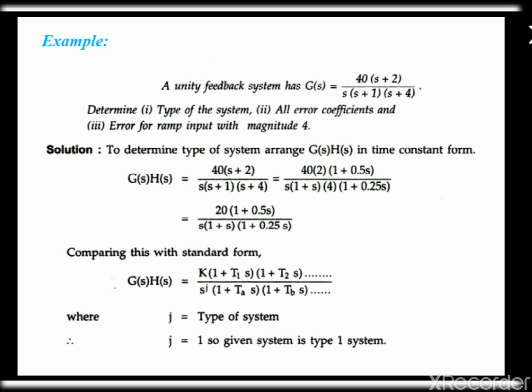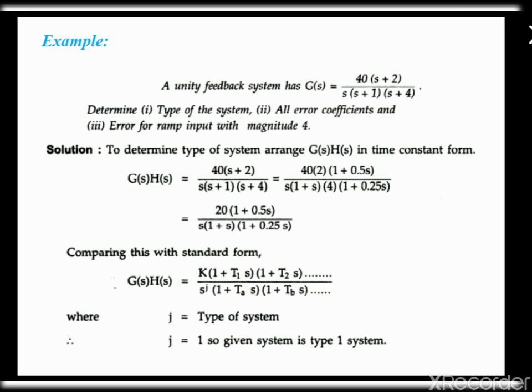Now we are going to use this tabulation in a problem. Here we are going to see the example, having the unity feedback system with G(s) as 40 into (s plus 2) divided by s into (s plus 1)(s plus 4). Now we are going to find out the type of the system, all error coefficients and the error for a ramp input with the magnitude 4.